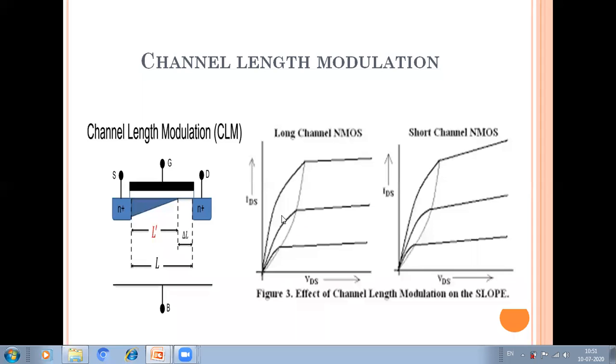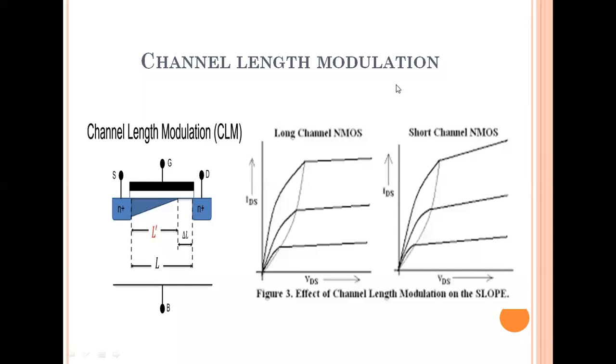When the voltage between drain and source is less than the driver voltage, that is VDS saturation, or VGS minus VT, this transistor operates in the linear region. When VDS is greater than the driver voltage, the transistor operates in saturation.